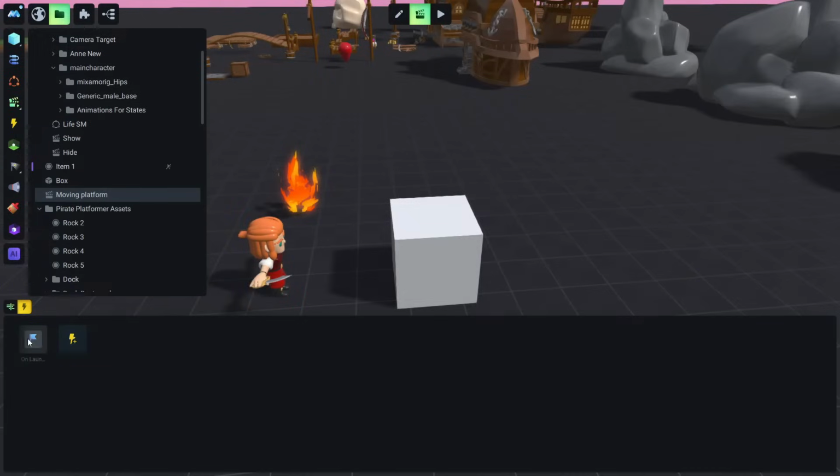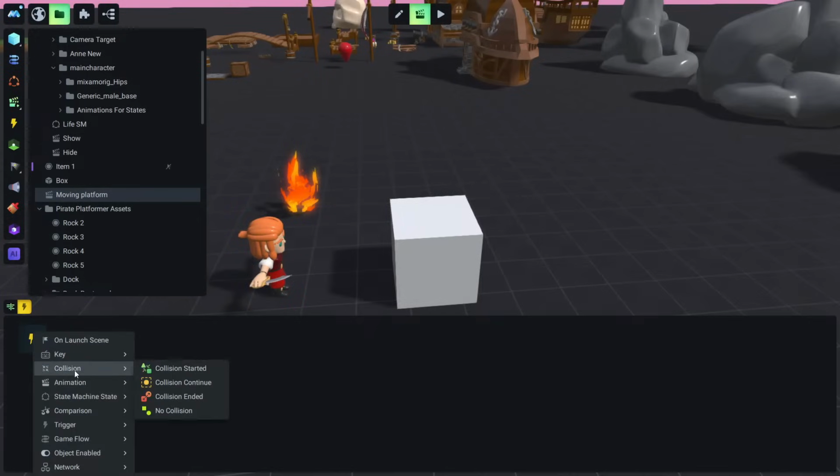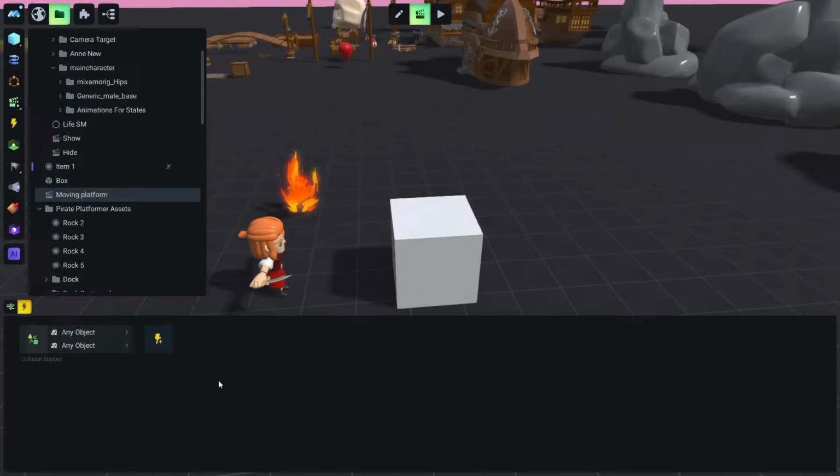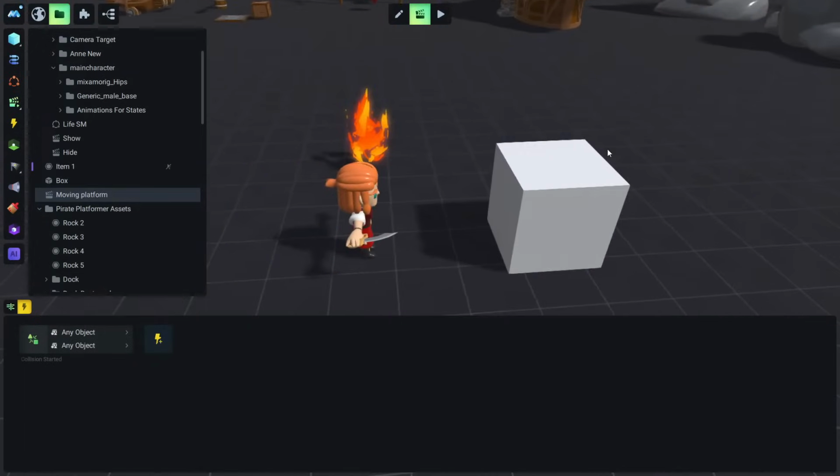Now for touching something, let's say, just to show you the example, let's delete this and add a collision event. I was planning to show this a little bit later, but we can also show it now. So, collision event, when a collision started. A collision started means when a collision happens between two objects that both have physical properties. If this object doesn't have physical properties, it will not work.